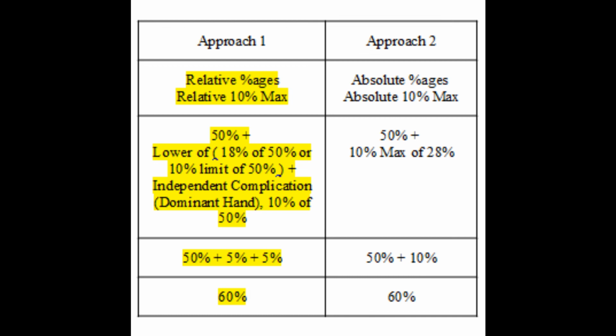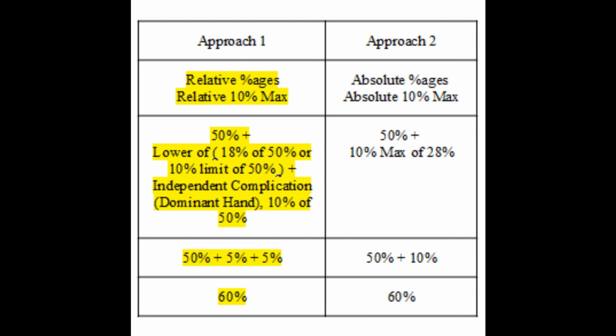Dominant hand 10% is a separate value, and 10% of 50% is 5%, and final PPI would be 50 plus 5 plus 5, which is equal to 60%. In case of absolute percentages and absolute 10% max, we get 60%.